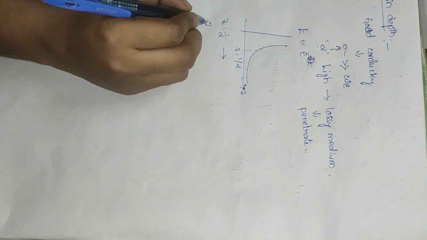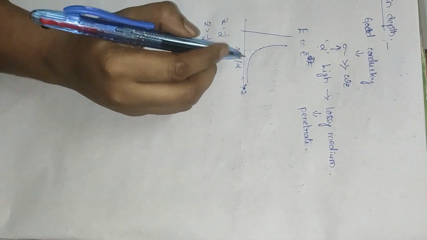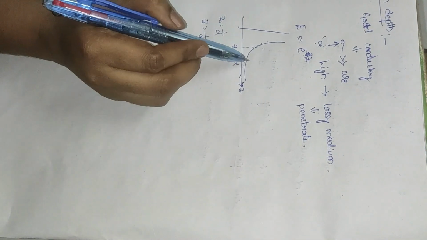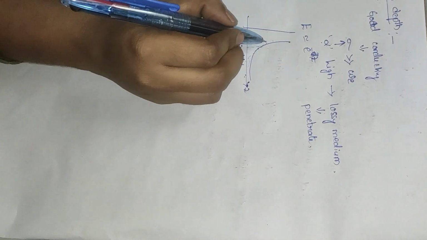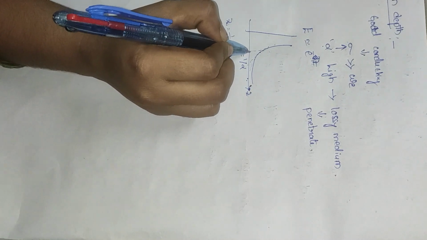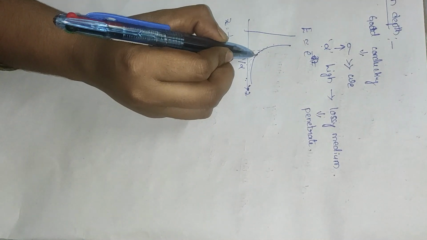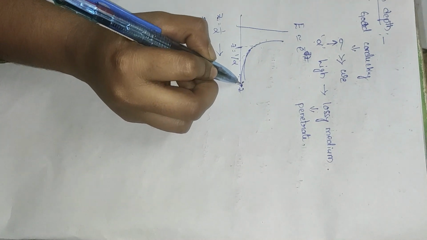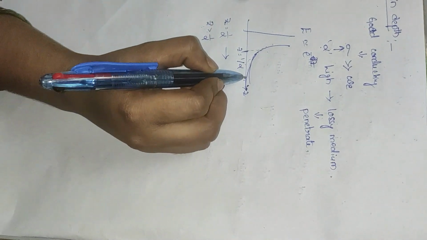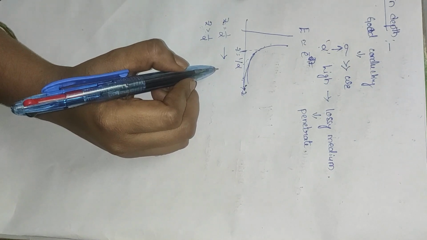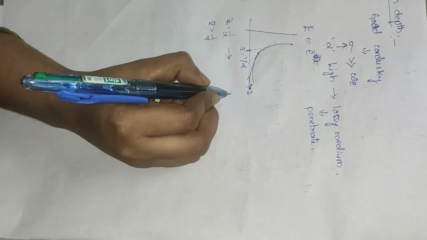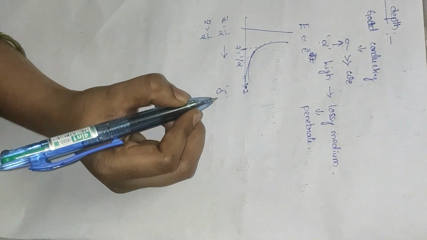For z greater than 1 by alpha, the field will be very small. After z equals 1 by alpha, the field is almost negligible, so this medium is called a lossy medium. The effective depth or skin depth is represented by delta.